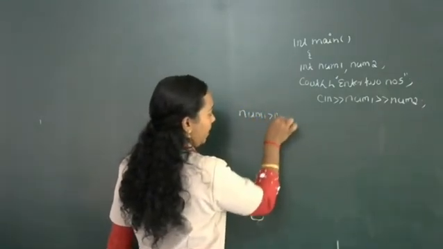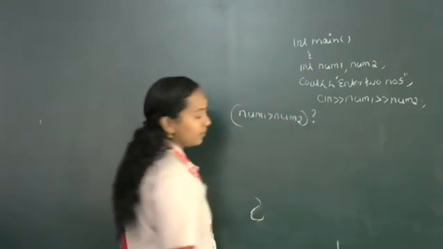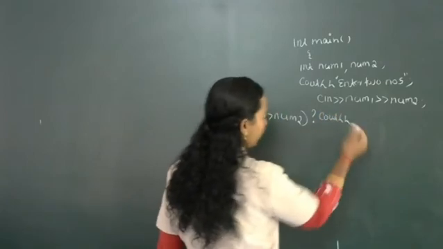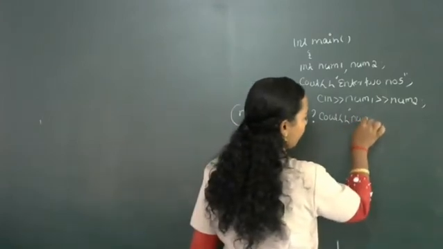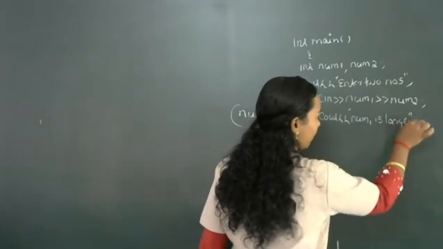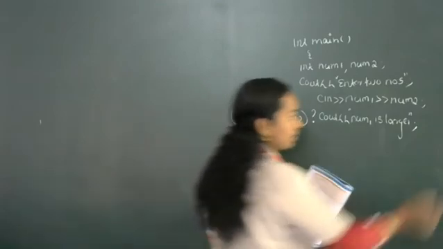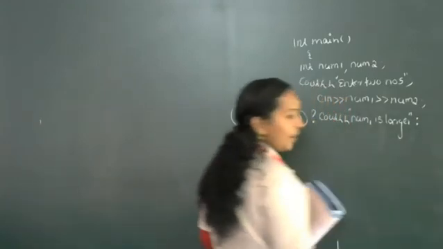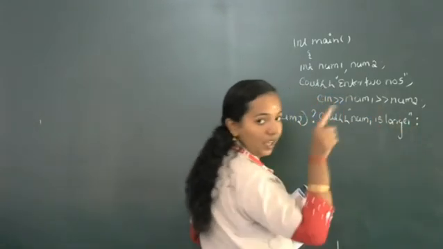Num1 greater than num2 question mark. Then you want to print cout num1 is larger, semicolon after that. So this will be the first statement. After that you want to write the second statement. To separate the first statement and second statement we are using colon.